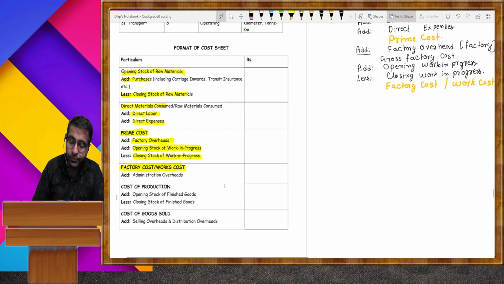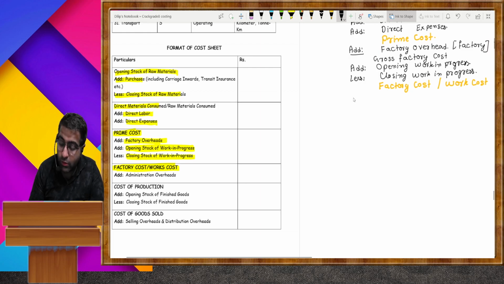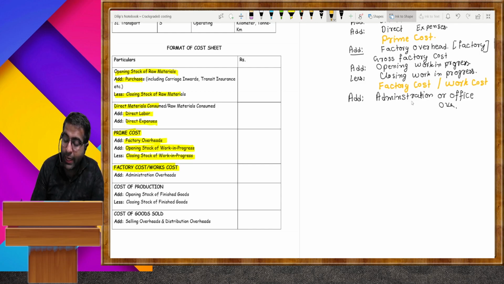Look here. Now, in the factory or work cost, you need to add administration or office overheads. When we add administration or office overhead to the factory cost, then it is regarded as cost of production.